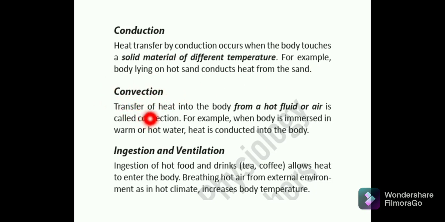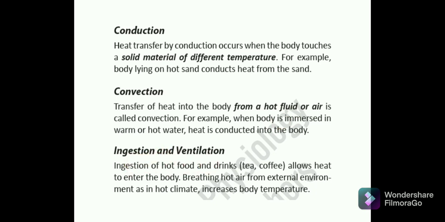Convection is the transfer of heat into the body from a hot fluid or air. For example, when the body is immersed in hot water or warm water, heat is conducted into the body. This is your convection, from a hot fluid or air. Remember this. Then comes ingestion or ventilation.